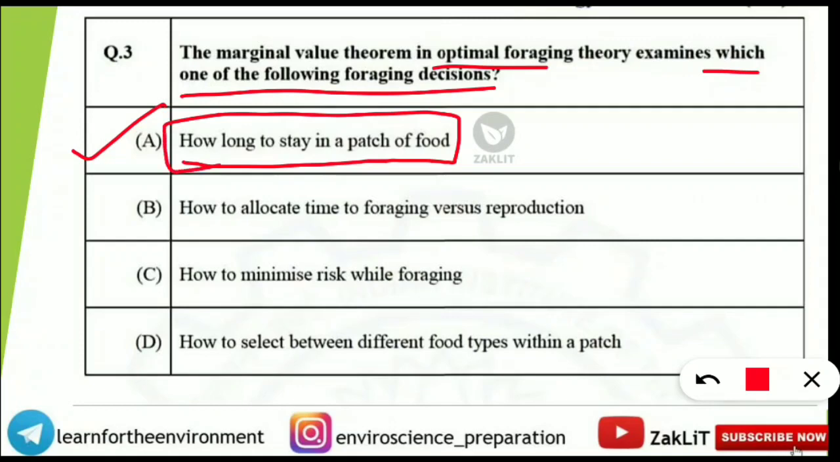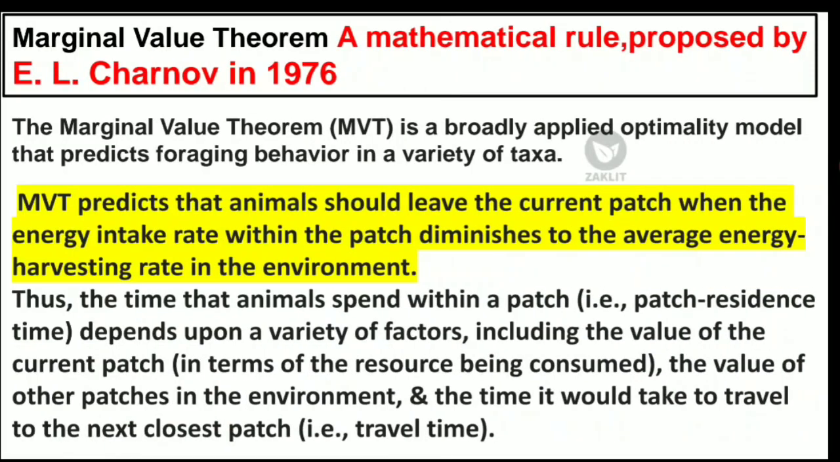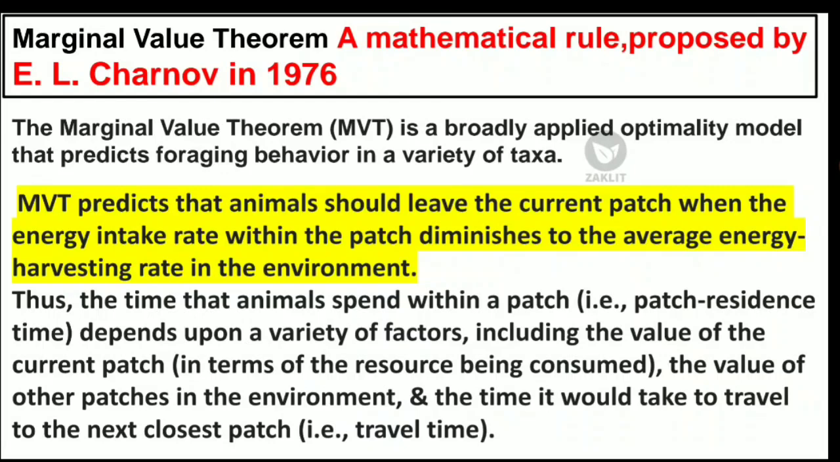So this is also called the patch value theorem for foraging, and we will understand it very easily with the help of simple notes. So let's move on to the next slide. This marginal value theorem was proposed by E.L. Charnov in 1976. It is actually a mathematical rule, but it is applicable in ecology, evolution and foraging behavior. This MVT is applicable to the foraging behavior of a variety of taxa or animal groups.